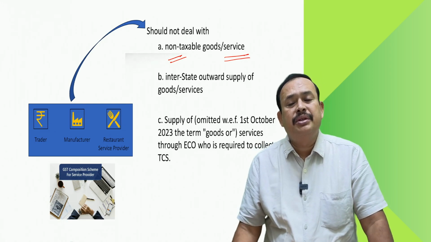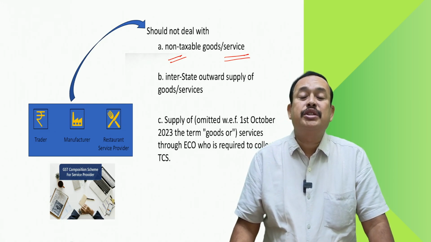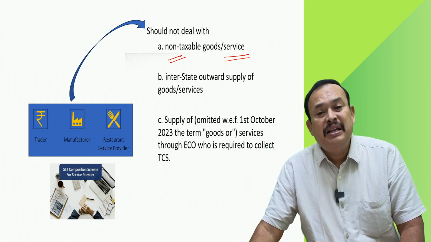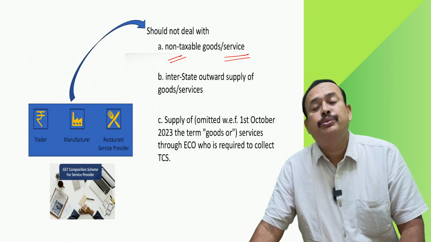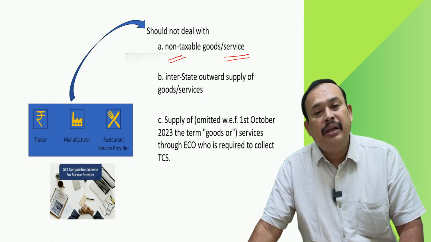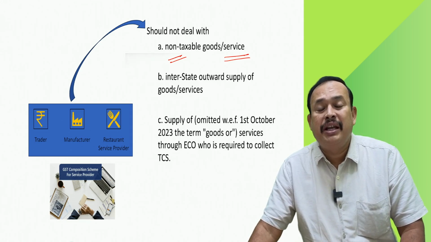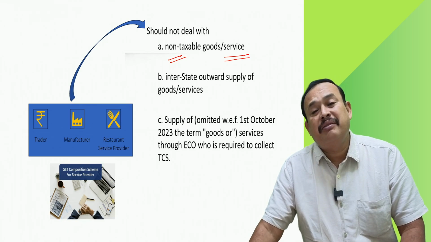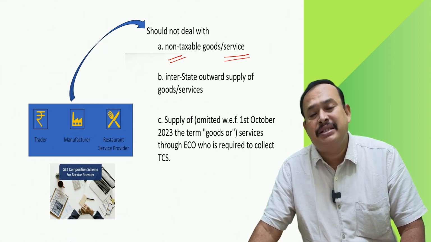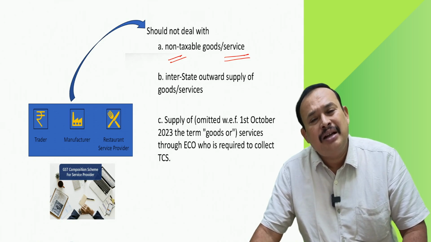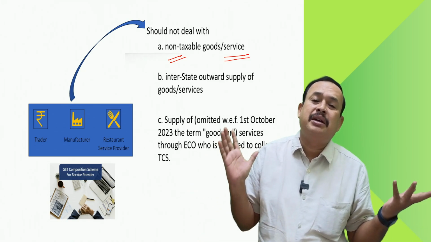Supply excludes, Section 7, subsection 2, clause A, Schedule 3. Section 7, subsection 2, clause B: Central government, state government, or union territory or local authority providing services acting as a public authority also is excluded from supply. From that, you can think of non-tax items, which are not a supply of goods or services.